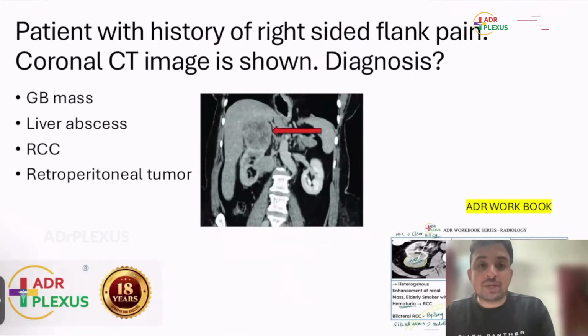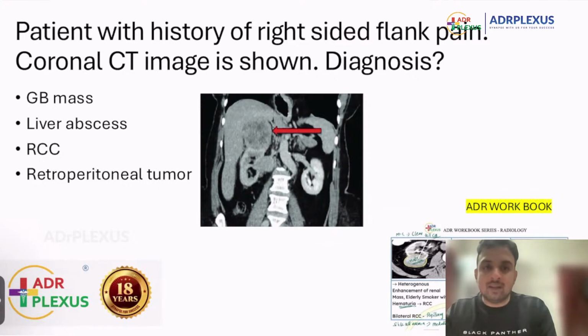Now, a patient with a history of right-sided flank pain. Actually, this is another controversy, because some of them were telling that in the image GB was not seen, kidney was not seen. So I'm not sure. But most of them were telling that there is a history of flank pain. So when you are seeing a case with the history of flank pain, only in renal pathologies we will be telling about the flank.